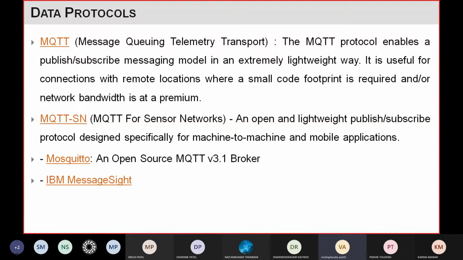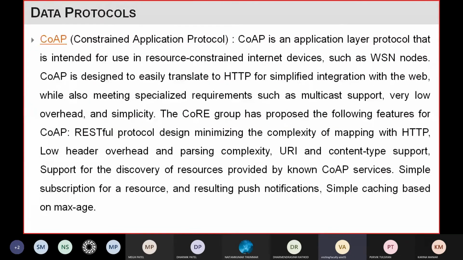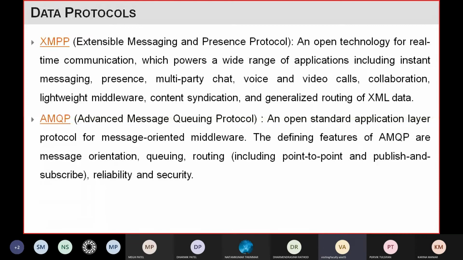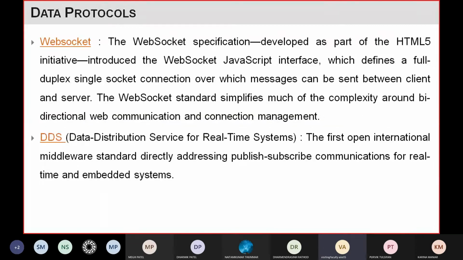Then the CoAP that we have seen, and XMPP and AMQP, both of these we have also seen, right? One more data protocol is WebSocket. The WebSocket specification is developed as a part of the HTML5 initiative, right? HTML is a hypertext markup language, so using that, this is developed, and it introduced the WebSocket JavaScript interface.